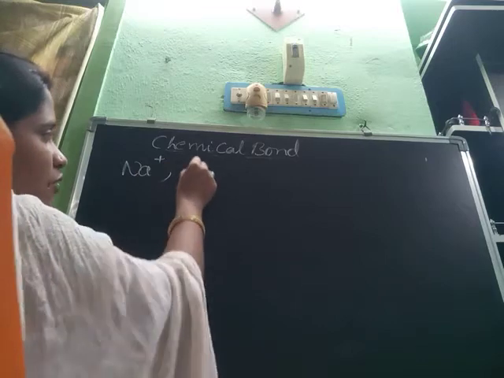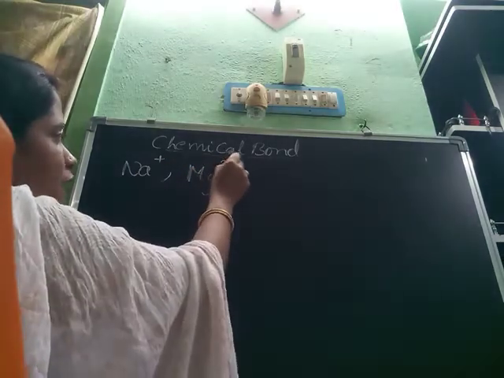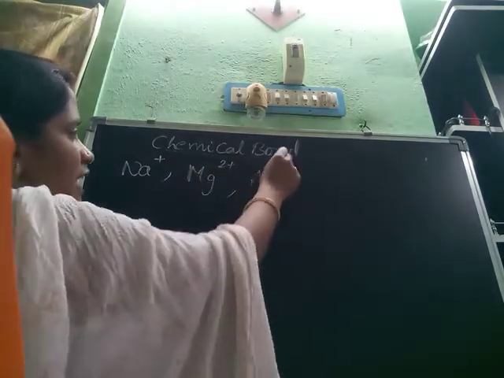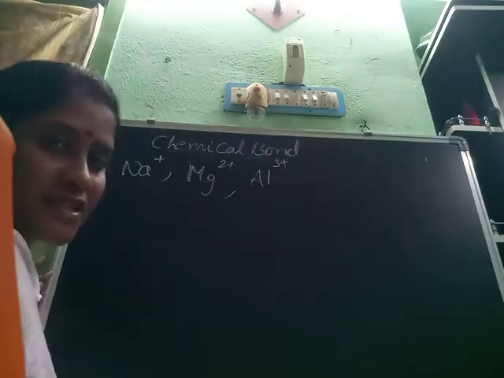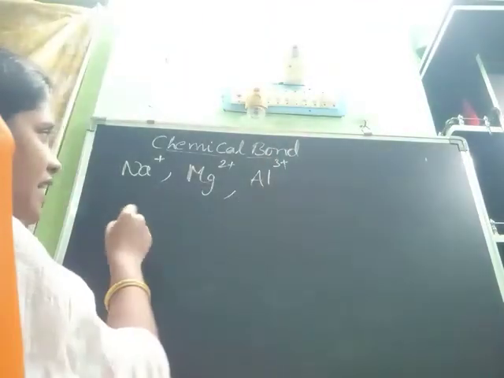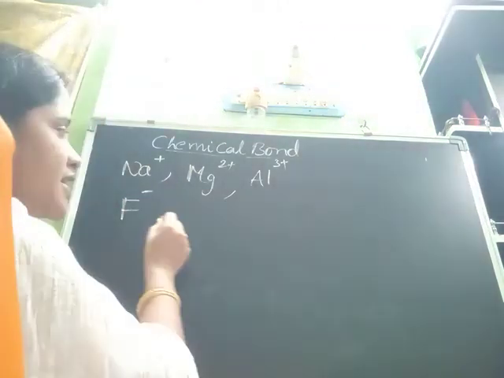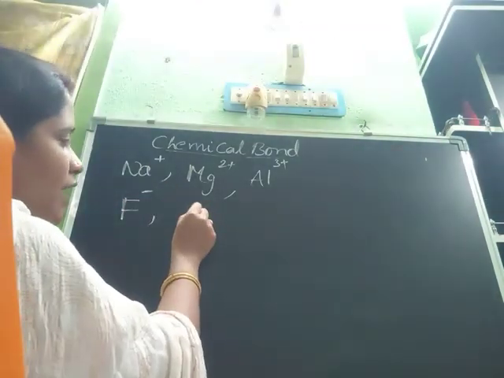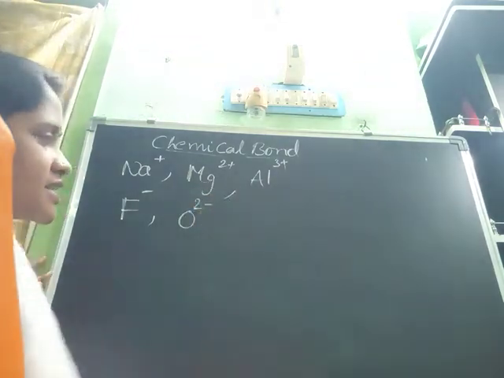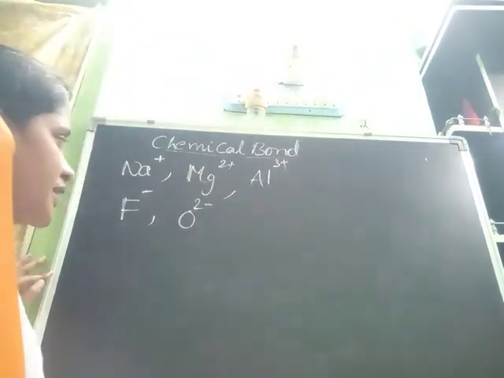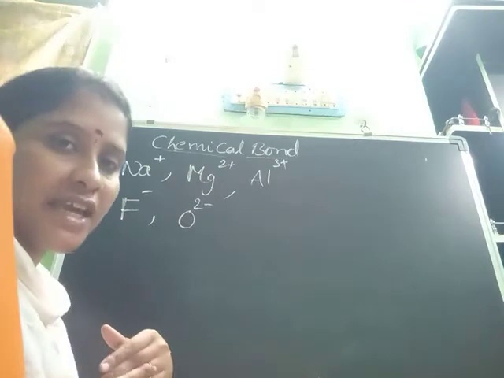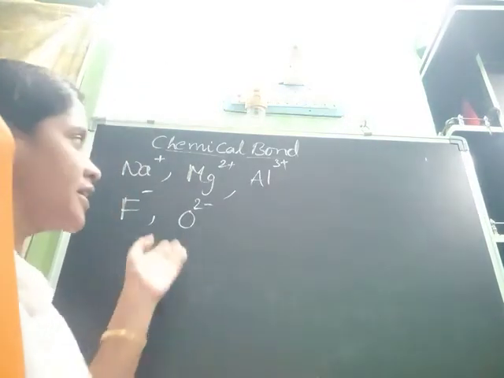If it gives 2 electrons, it is 2 plus. If it gives 3 electrons, it is 3 plus. If it takes 1 electron, it is F minus. If it takes 2 electrons, it is O 2 minus. Taking means it gets a negative charge as an anion.